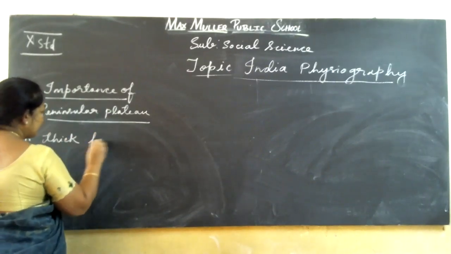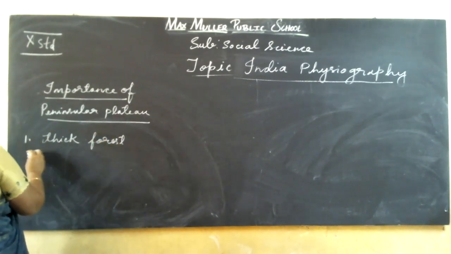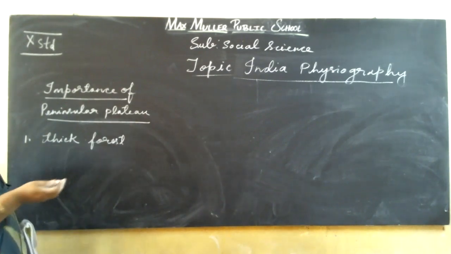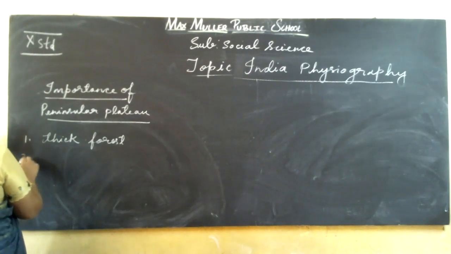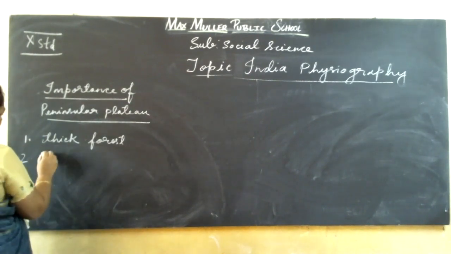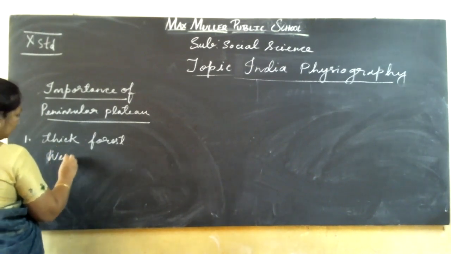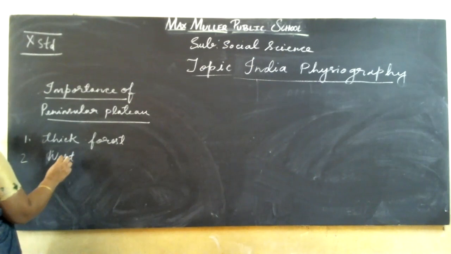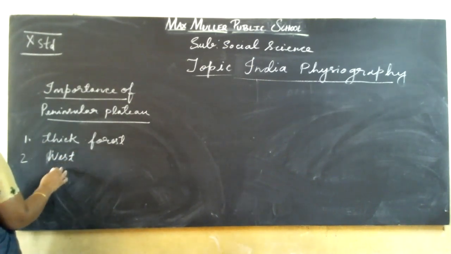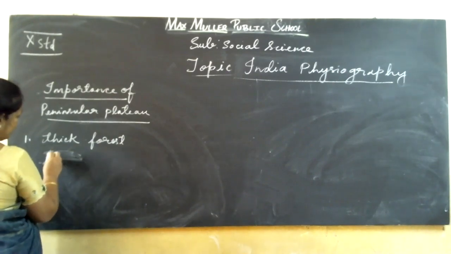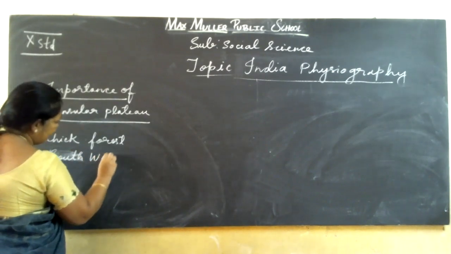Then on the western side, because of that, we have flora and fauna. Because of the Western Ghats, we get southwest monsoon rain.